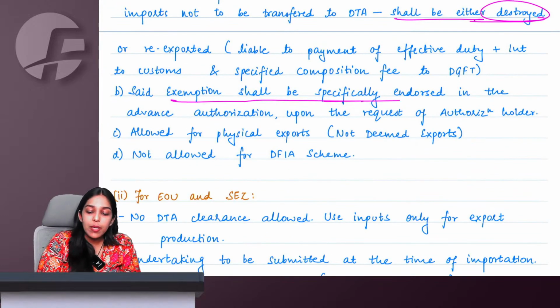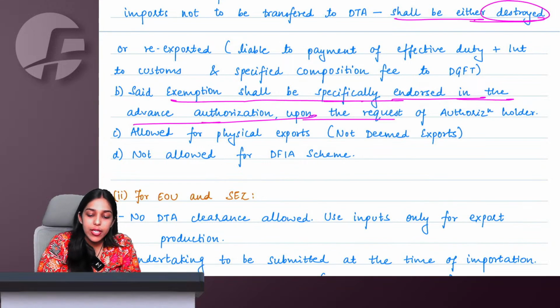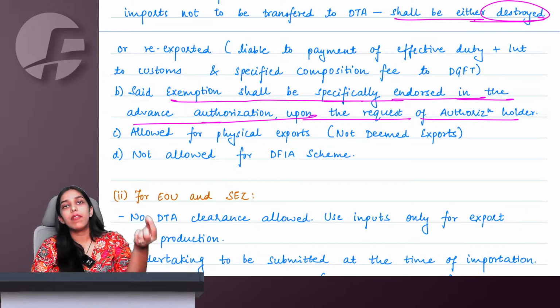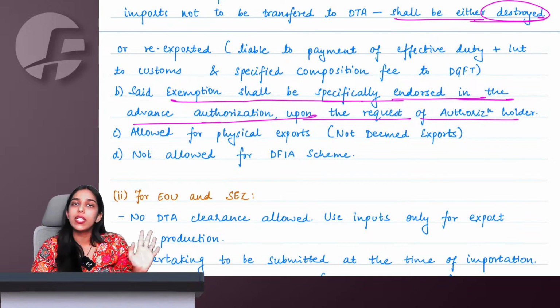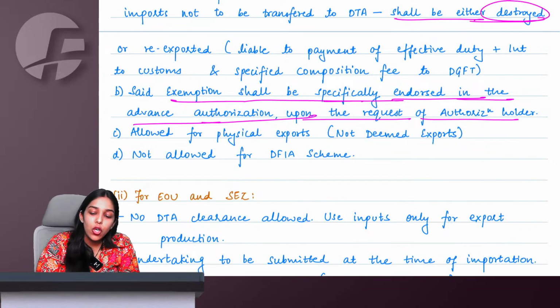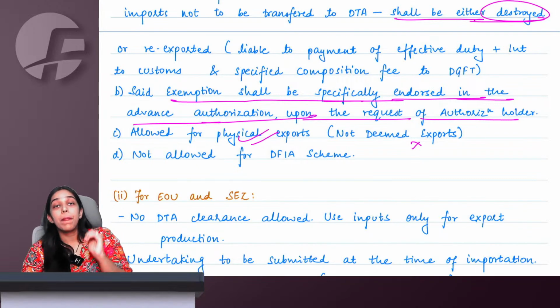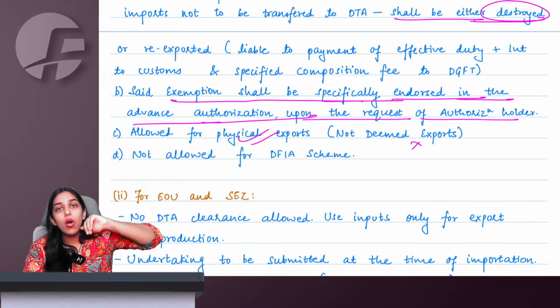Said exemption shall be specifically endorsed in the advance authorization upon request of authorization holder. Of course, you cannot transfer it. It is given to you only. You will have to only use it after you make a special request. Not for deemed export allowed, only for physical, because again, deemed is in India only. We want these non-QCO things to go out of India.